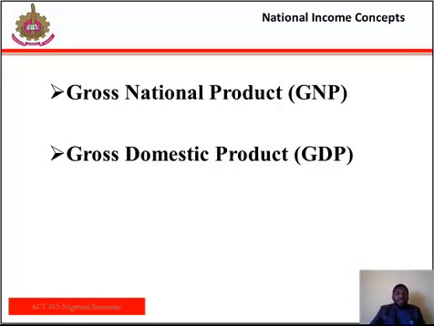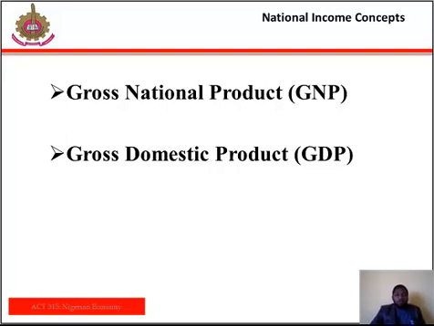Thus, we can say that gross national product equals M plus X, where M stands for imports and X is for exports. So we are talking about the total number of imports and the total number of exports in a particular nation for a particular period of time, most likely 1 year.